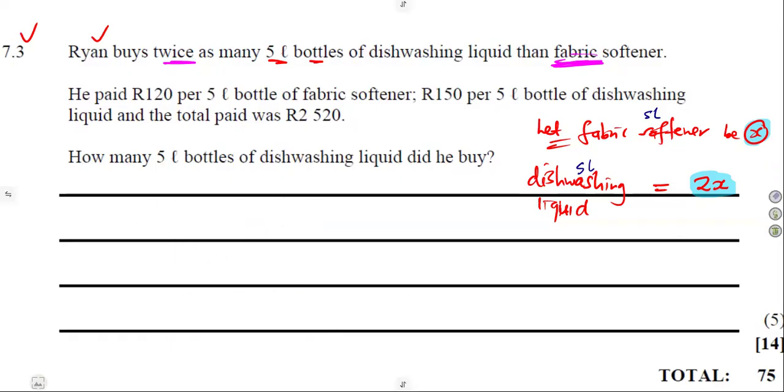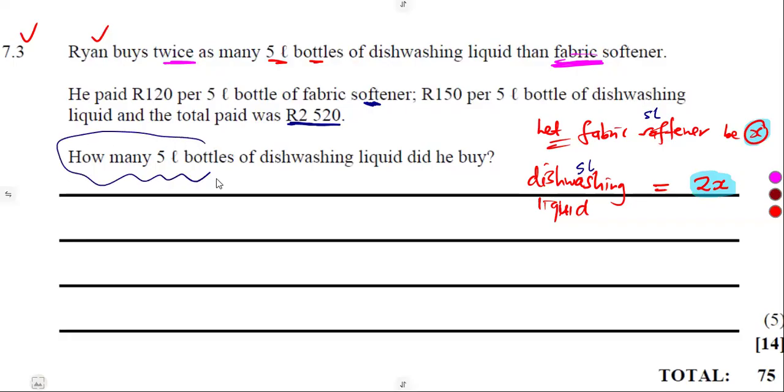So in our case, they are saying he paid 120 per 5-liter bottle of fabric softener, which is the X, and 150 per 5-liter bottle of the dishwashing, but the total is 2,520.